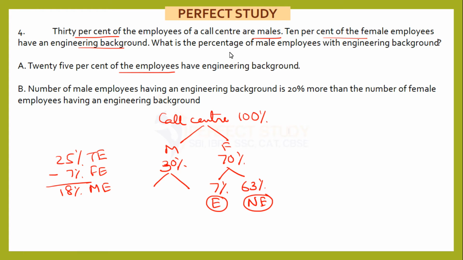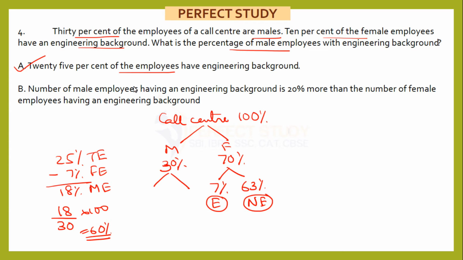So the question is, what percentage of male employees have an engineering background? That will be 18 out of 30. 18% male engineers out of 30% males. Easily you will get your answer, 60%. Again I am repeating, the answer is not important here, just the concept is required. We don't need the answers, just for explanation. So statement A gives us the answer, that is 60%. Kindly don't confuse it: when we talk about 18%, it is out of total, and when we say 60%, it is out of males, and that is exactly my question. What is the percentage out of males?